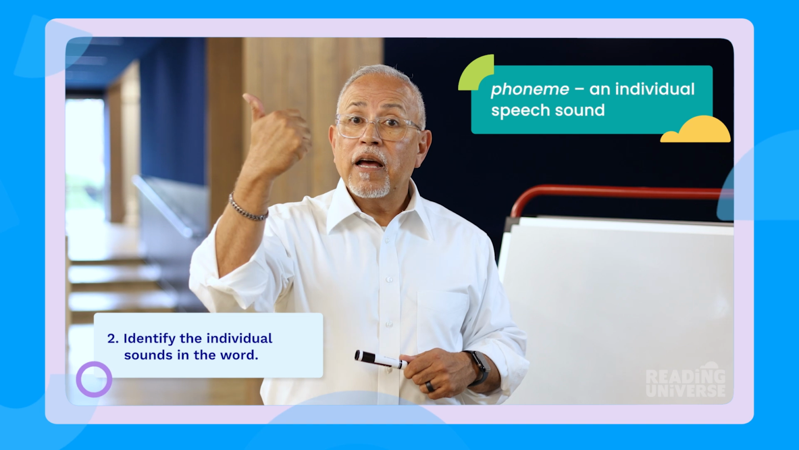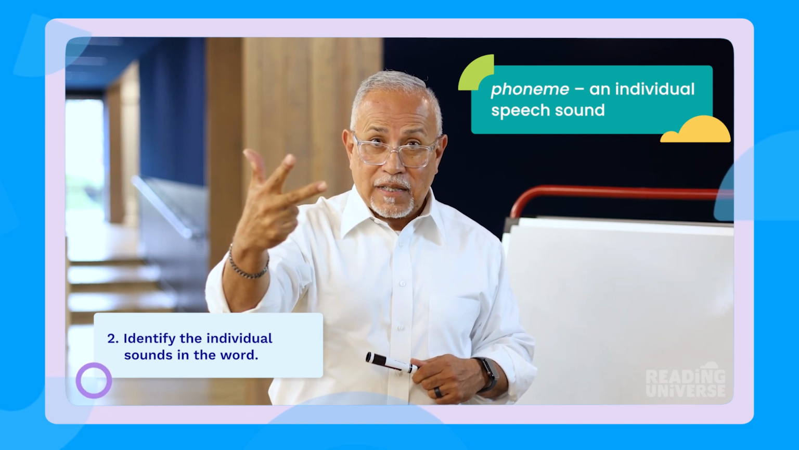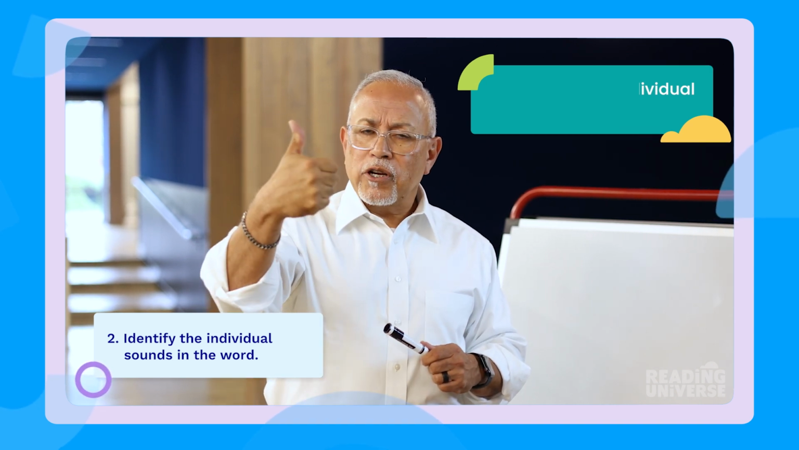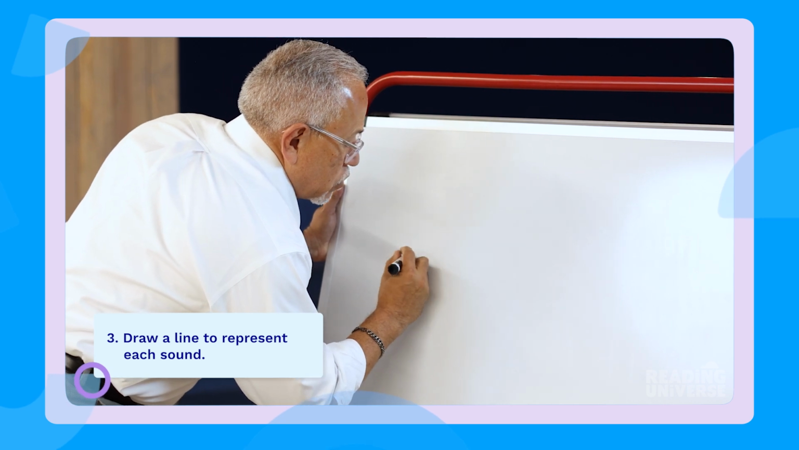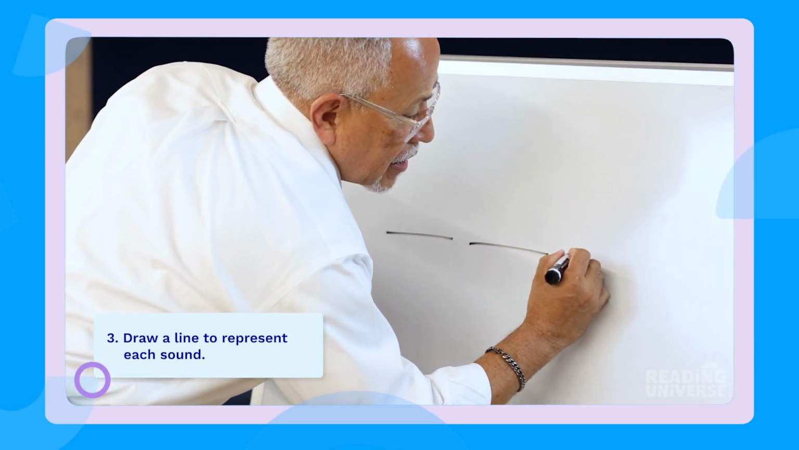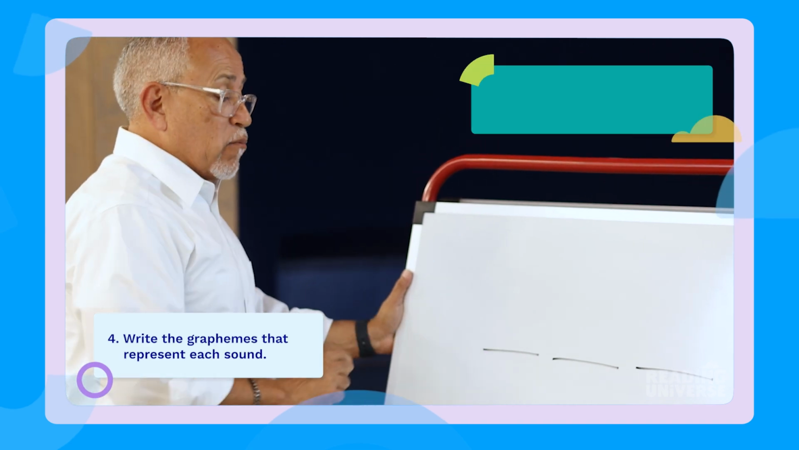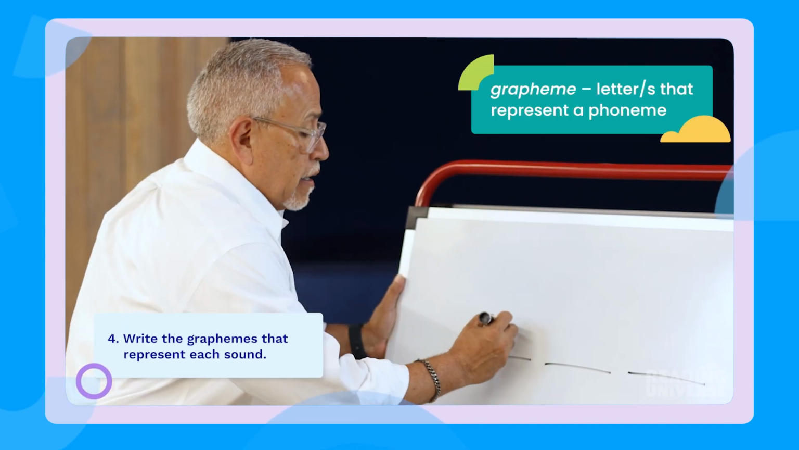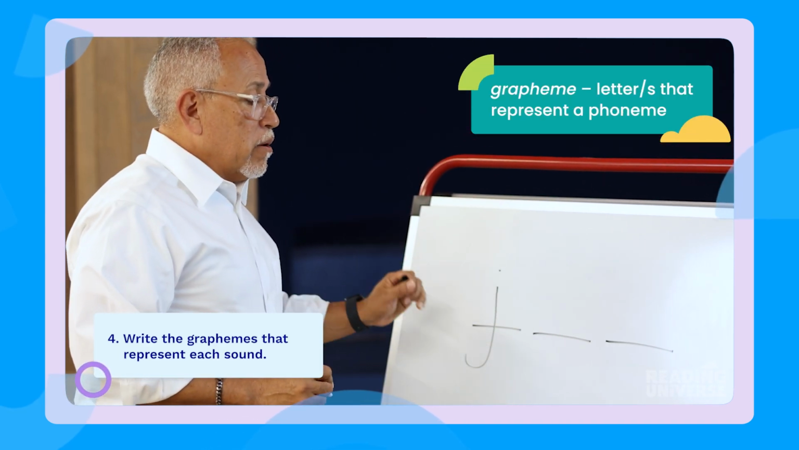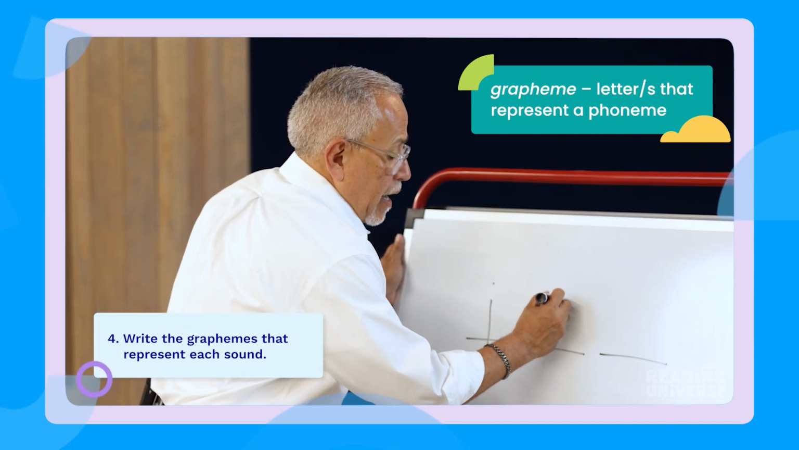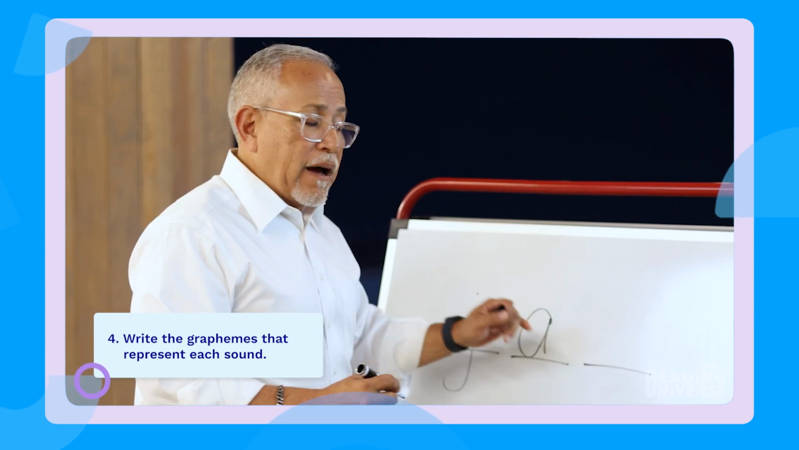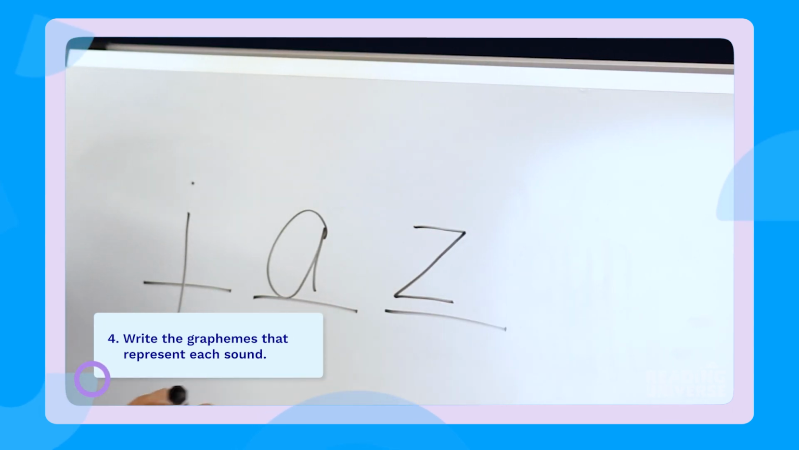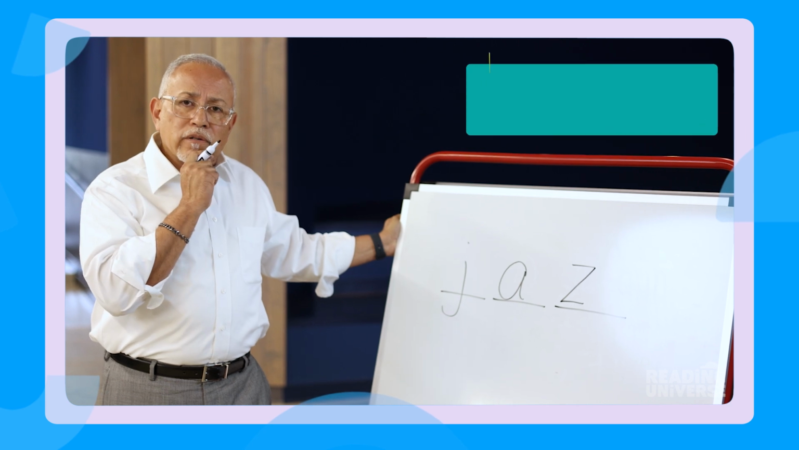Jazz. J, a, z. All right? J, a, z. I have 3 phonemes, so I have 3 lines here. J, a, z. Which grapheme represents that j sound? The J. What about a? The A. And the final phoneme is z. Which grapheme? The Z. But there's something special about this word.